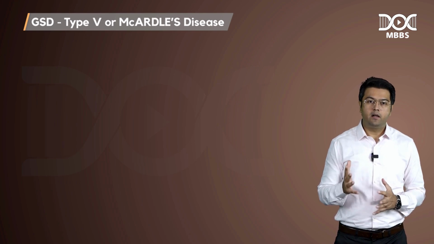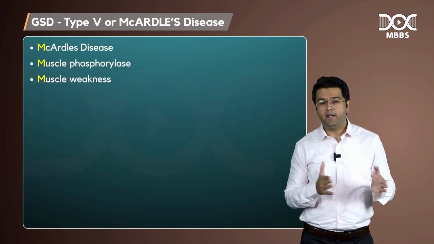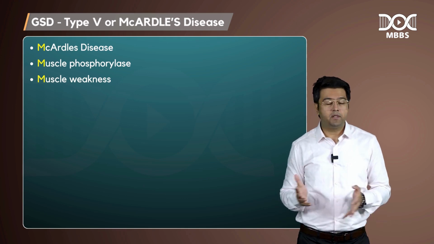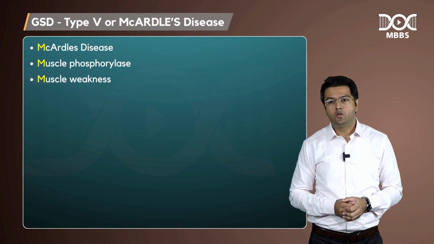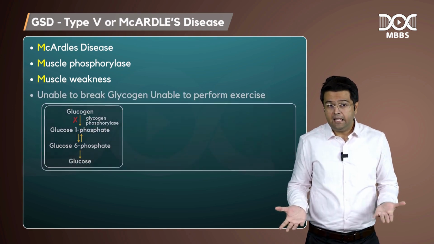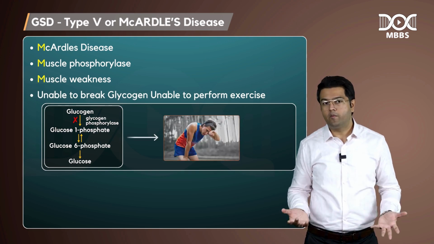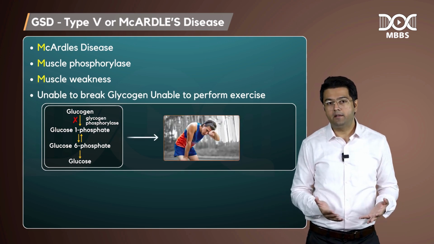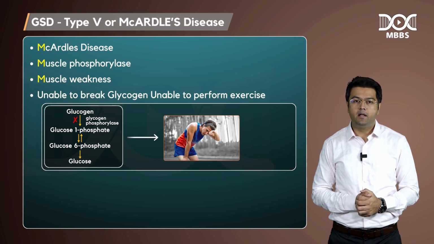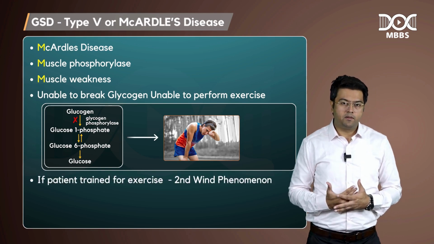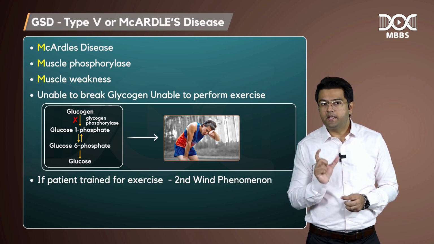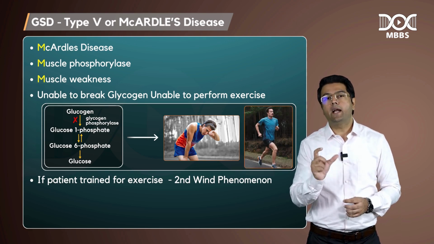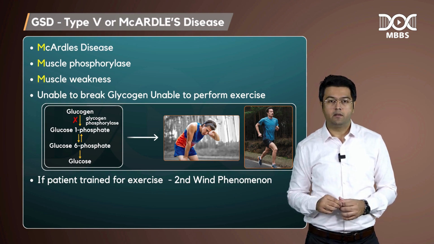McArdle's patients have M for McArdle's, M for muscle phosphorylase, and M for the muscle weakness or intolerance to exercise. Because they are unable to break the glycogen, they are unable to perform any exercise. That is McArdle's disease. But if you train these patients for exercises, then there is a term called the second wind phenomenon. The second wind phenomenon may be present in these patients.